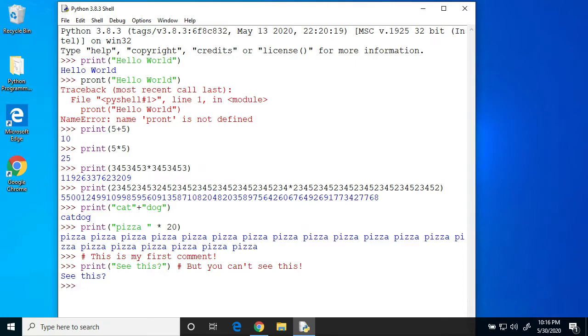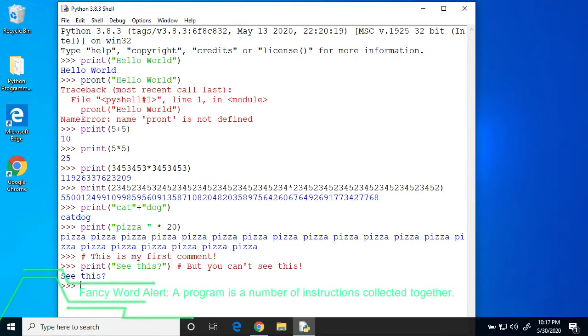So far, the examples we looked at are single instructions to Python in interactive mode. Although it's great for checking out some of the things Python can do, these examples really aren't programs. After all, a program is a number of instructions collected together. So, are you ready to make your first program in Python? Let's do it!